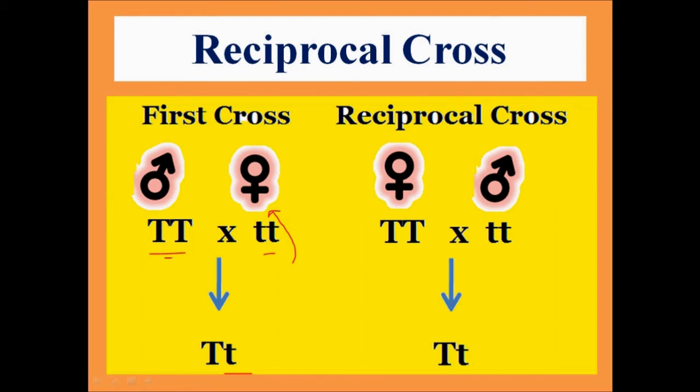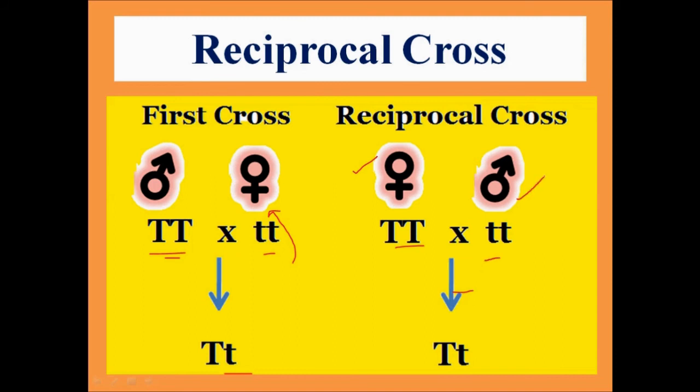Here, when the tall plant taken was a male plant, in a reciprocal cross, the tall plant taken is a female plant. And the dwarf plant in the first cross was a female plant, whereas the dwarf plant in the second case is a male plant.